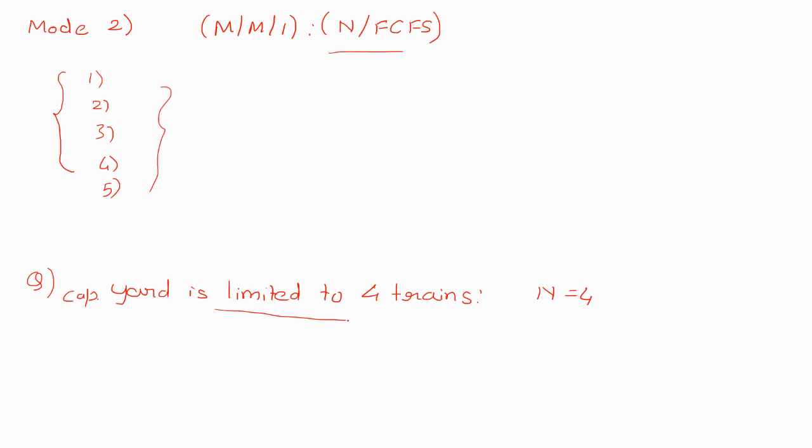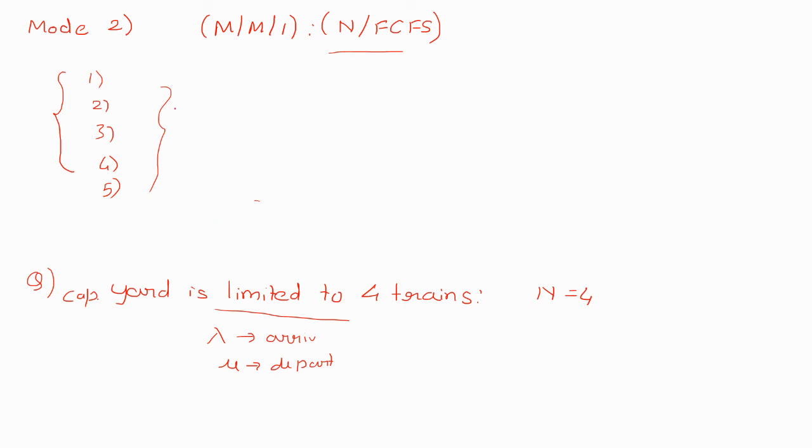Only because of this sentence, this problem falls under model number 2, and you will use the formulas over here. Lambda is your arrival rate, mu is your departure rate, and all other things are one and the same. I have sent those 5 problems in the group.